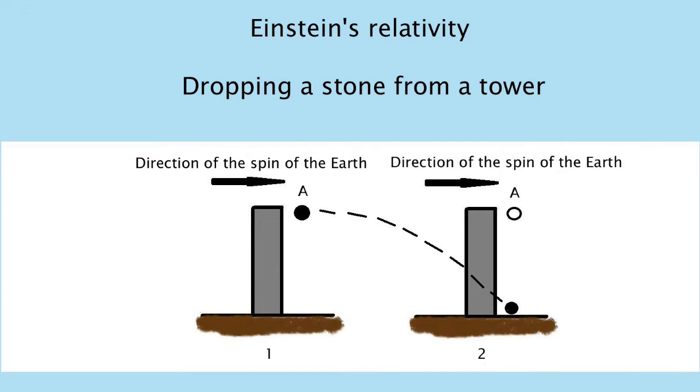Likewise, when a stone is dropped from a tower, the stone will land directly below the base of the tower. An observer looking at the tower will see the stone follow a curved path to fall directly below the base of the tower, this being because the Earth is in motion, spinning on its axis. The relativity from the aforementioned discussions is that things done in the stationary inertial frame of reference are the same as in the moving inertial frame of reference.